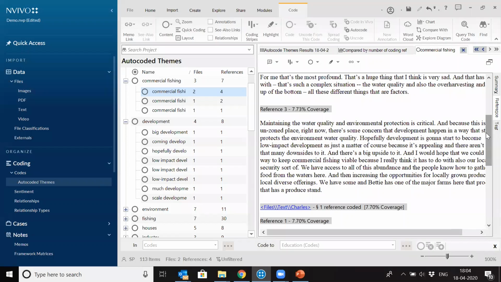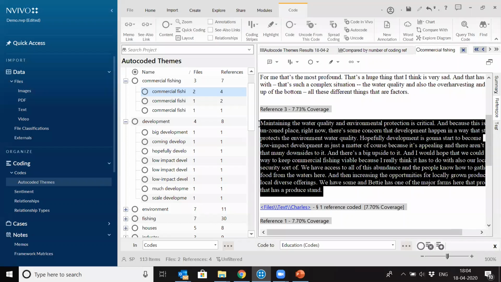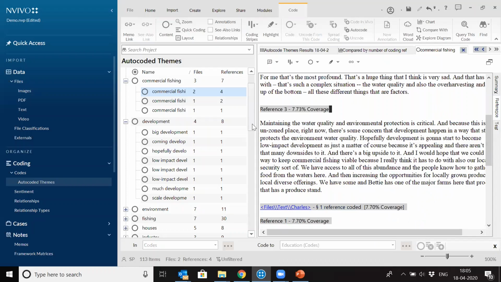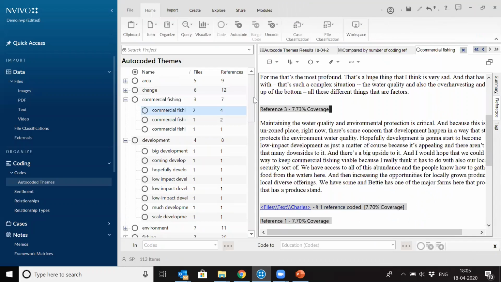If you uncode it, it will be removed from here, and you can add more references here the same way as when we did the manual coding. You can add by selecting and dragging and putting it here, so you can keep on refining your themes. So this is the automatic coding. Same way we do sentiments, it comes up with positive, negative, neutral sentiments, all automatically, right?